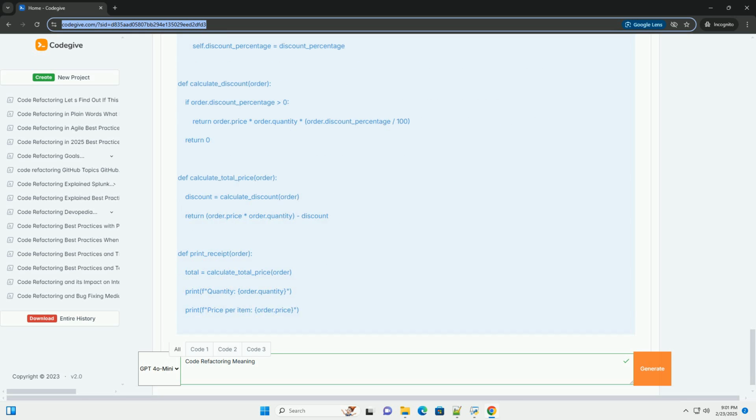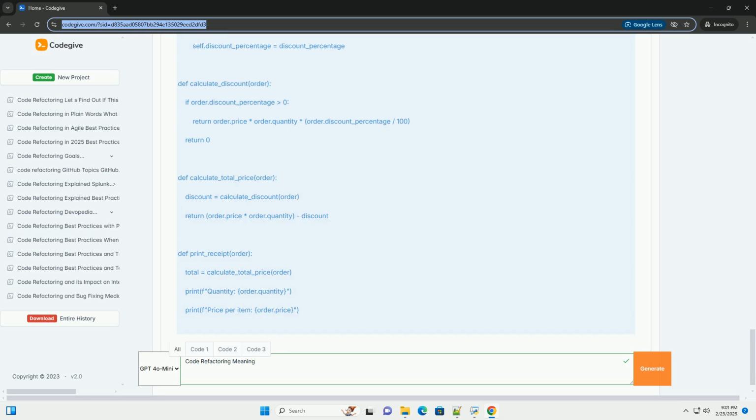Conclusion. Refactoring is an essential skill for any software developer. It improves code quality, reduces technical debt, and promotes long-term maintainability and scalability. By consistently applying refactoring techniques, you can build more robust, reliable, and understandable software.